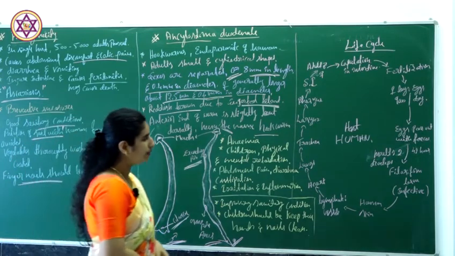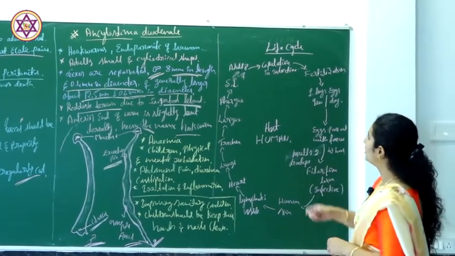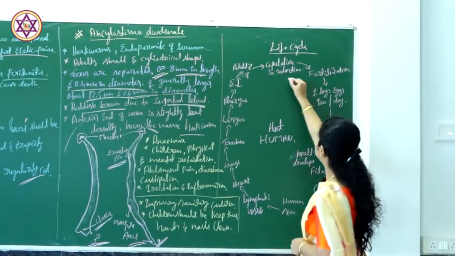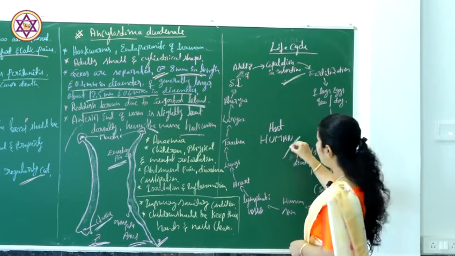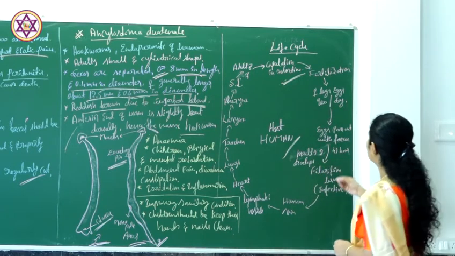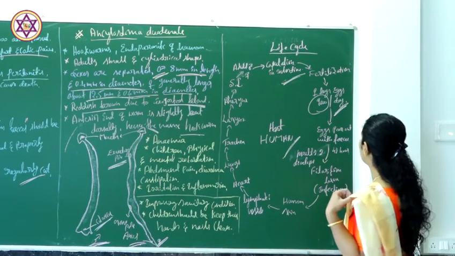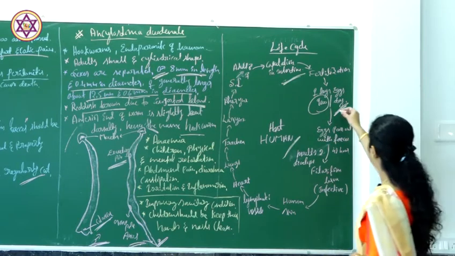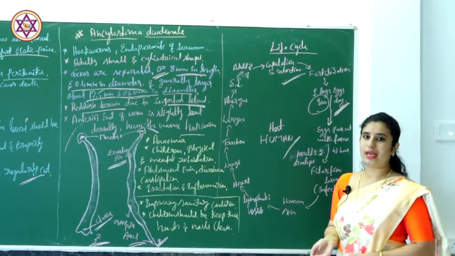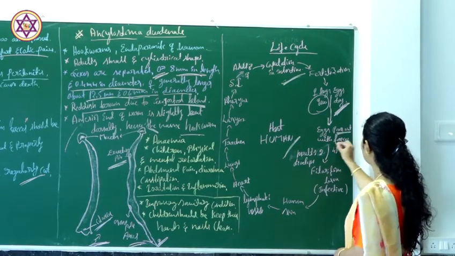Coming to the life cycle of Ancylostoma, copulation occurs in the intestine of the human host. In the human intestine copulation and fertilization occur, and the female lays around 9,000 eggs per day. The eggs laid by the female pass out with the feces.